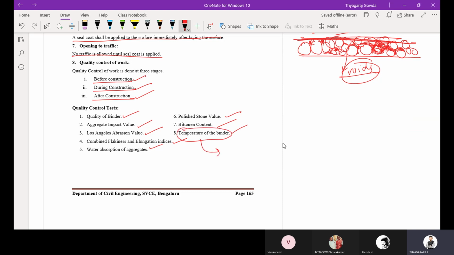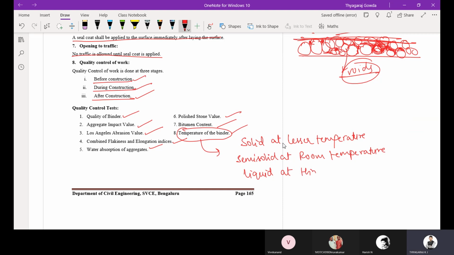Why? Because bitumen becomes solid at lesser temperature, is semi-solid at room temperature, and liquid at higher temperature.